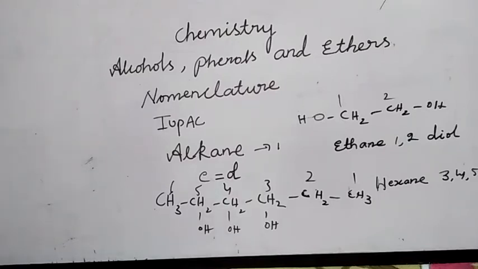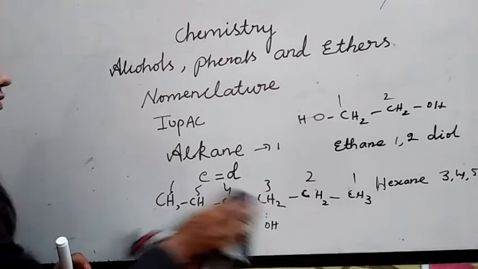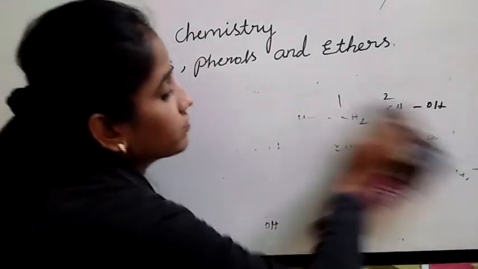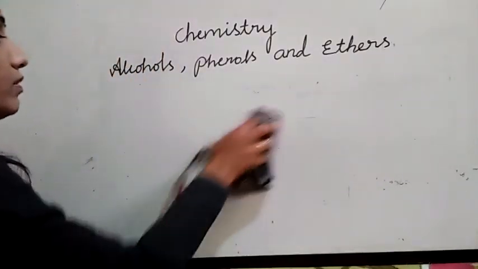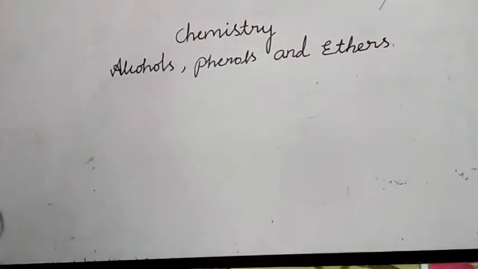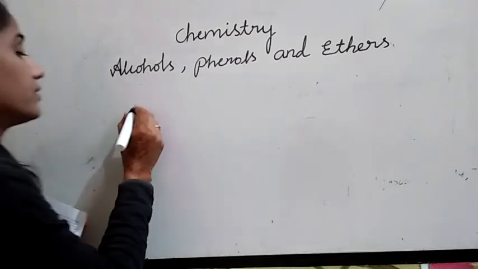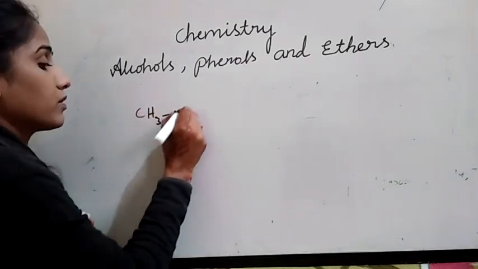If it contains only one OH group, what you have to do is just replace E by OL. I will give some examples for that also. Don't worry, in your textbook many examples are there. See here, CH3OH.